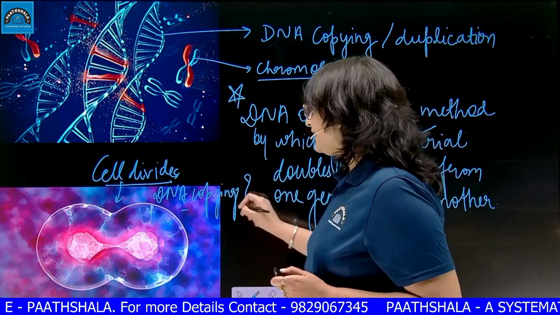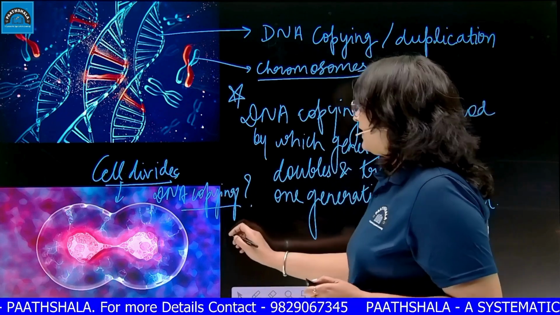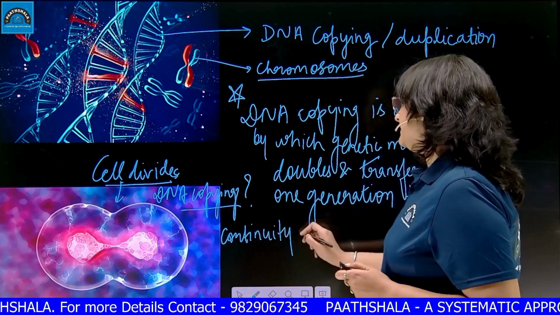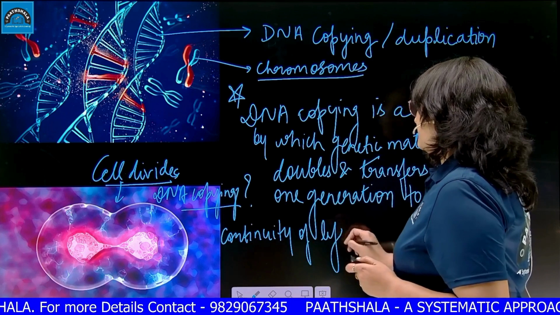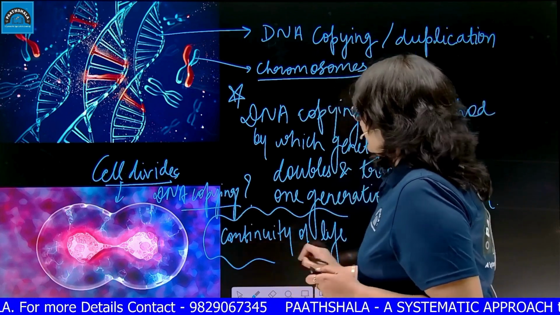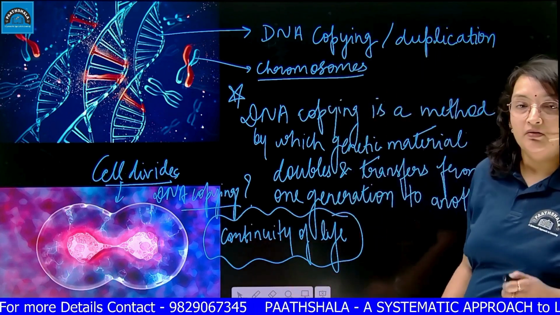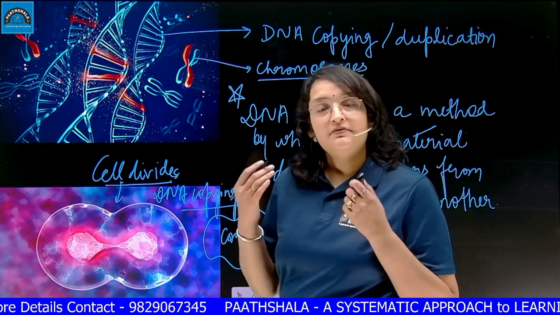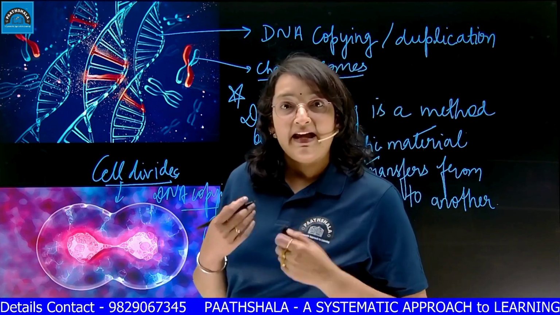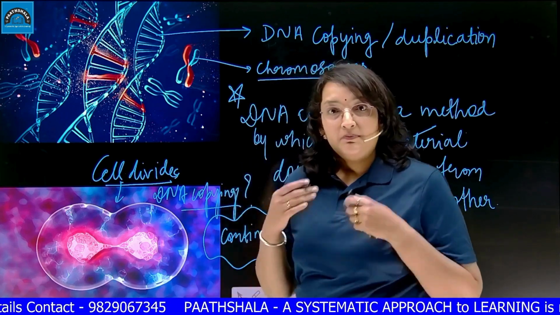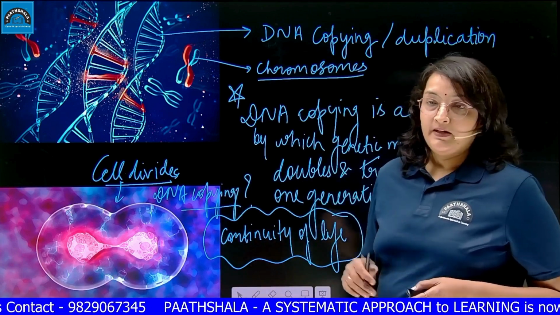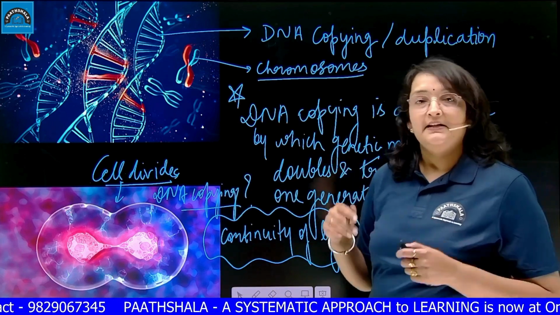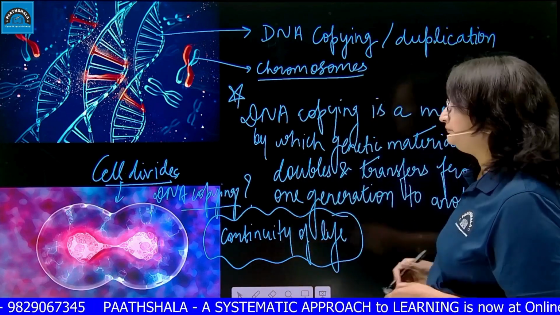What is the significance of DNA copying? It is required for continuity of life. Please remember this. Without DNA copying, life could not continue, because finally the genetic material will vanish and will not be transferred to the next generation. Whenever we need transfer of characters to take place, DNA copying is the basic step.